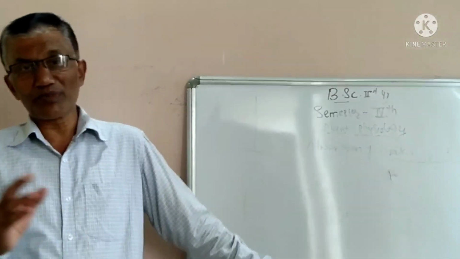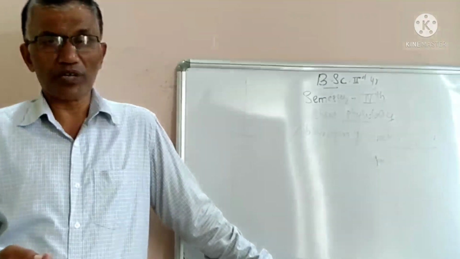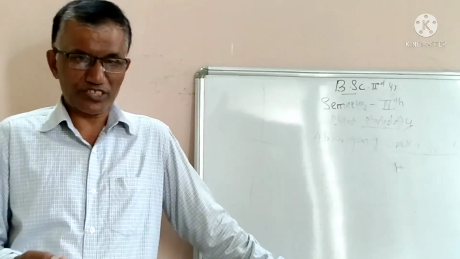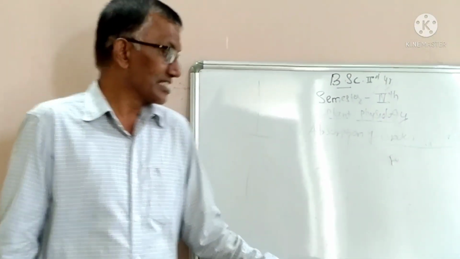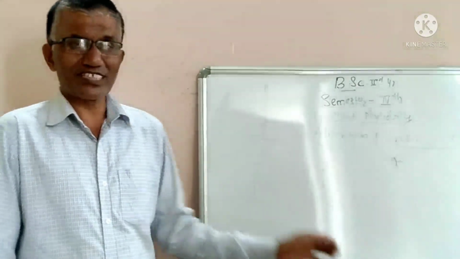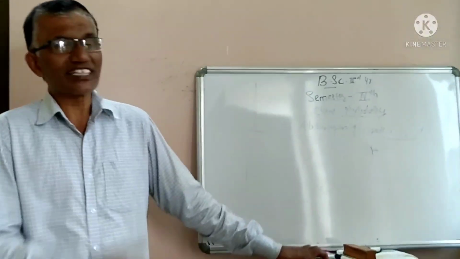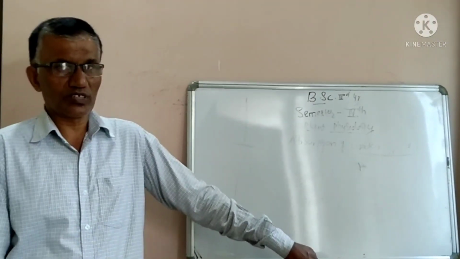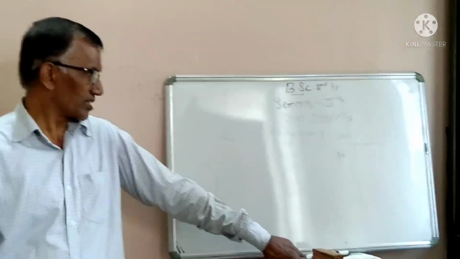We have already studied imbibition, diffusion and osmosis. Osmotic pressure, diffusion pressure deficit and turgor pressure play a very important role during absorption of water.